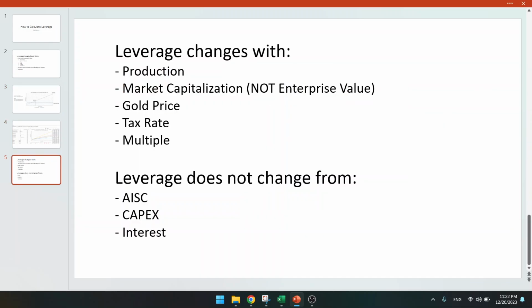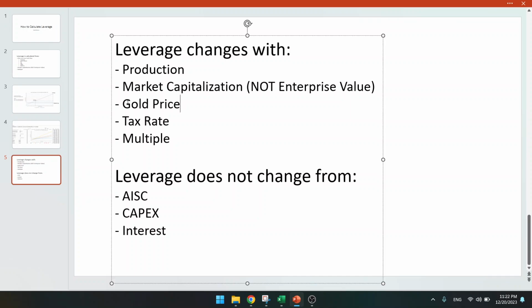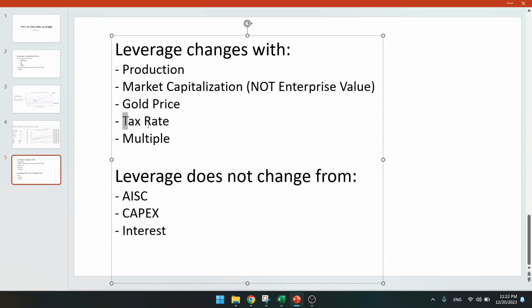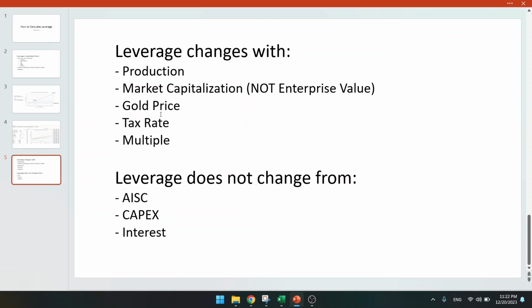So that's gold price. A higher gold price will give higher leverage to a company. Tax rate, we already know that. The higher you get taxed, you will get less leverage. So watch out. Normally the tax rate won't change, but some countries, they will increase taxes, like in Chile.